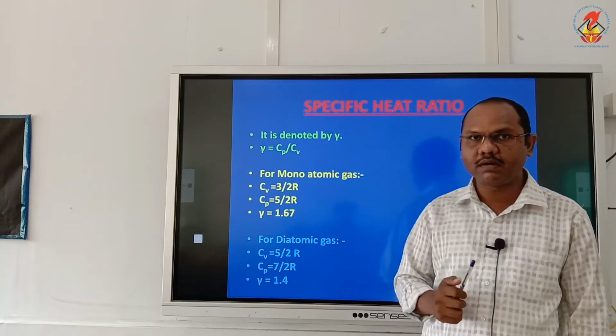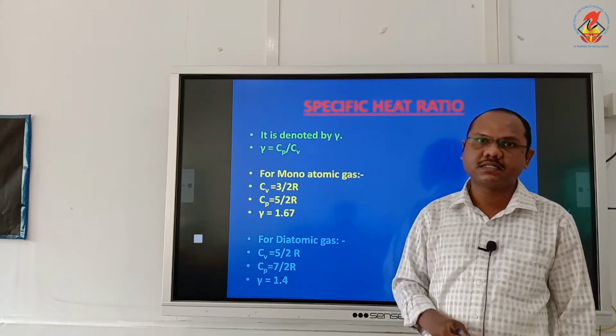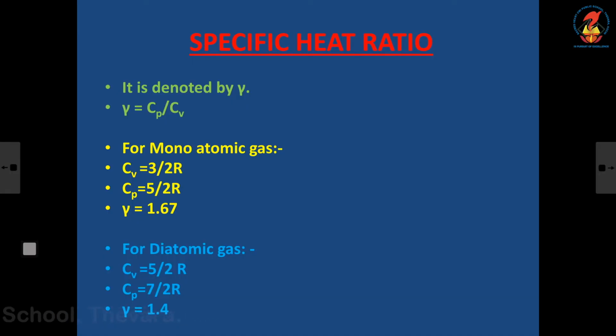Now, for a monoatomic gas, Cv is equal to 3 by 2 R and Cp is equal to 5 by 2 R, where R is the universal gas constant. So when I divide Cp by Cv, gamma will be 1.67.